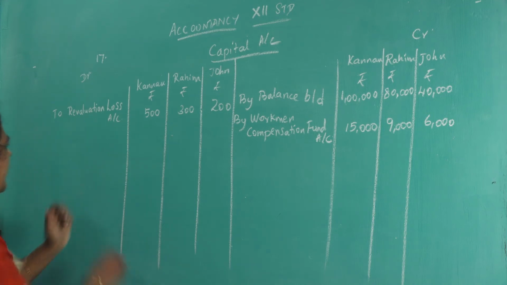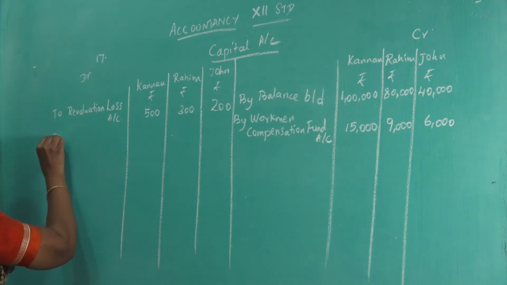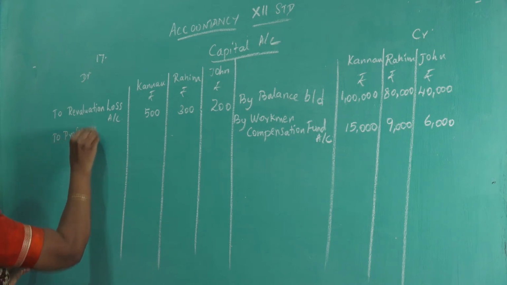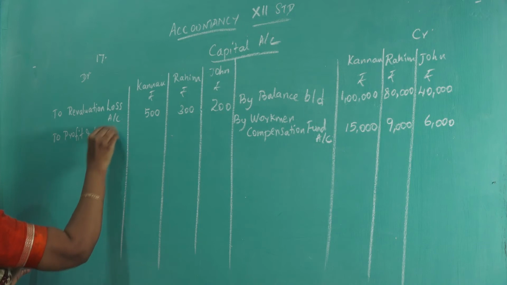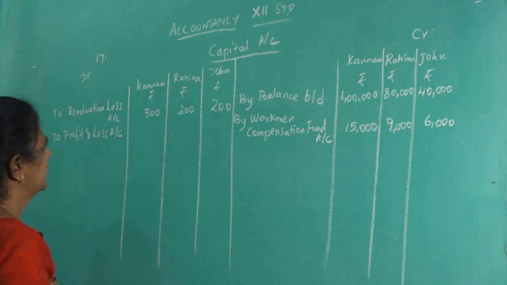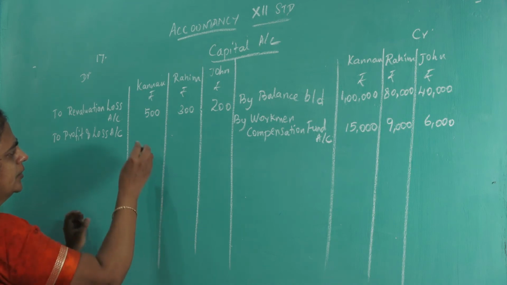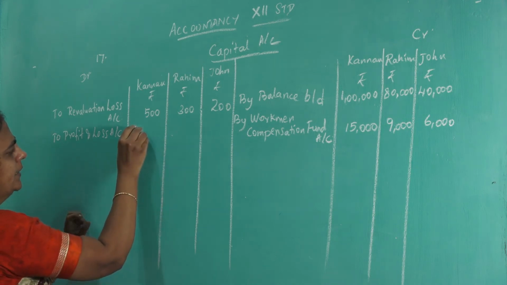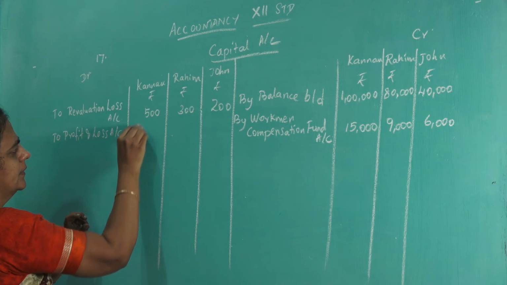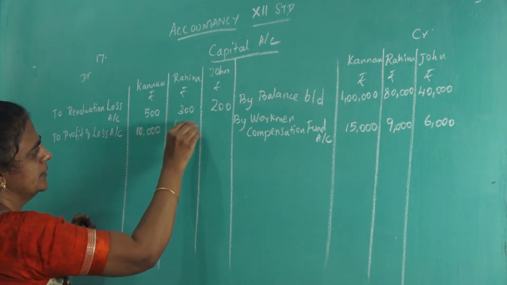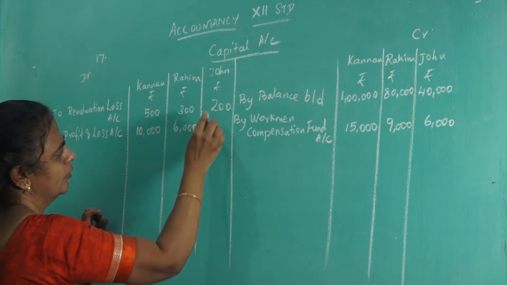Okay. So, right here, divide for all the three partners the profit and loss, what is shown on the asset side. Okay. So, 20,000 total loss, divide in the ratio of 5:3:2. So, that will give you 10,000, 6,000 and 4,000.